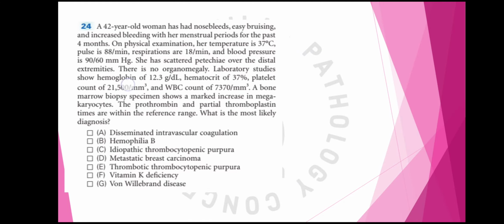Next question is a 42-year-old female. Again, history is given in a female. She has nosebleed, easy bruising, and increased bleeding in her menstrual periods, that is menorrhagia. History is of 4 months.